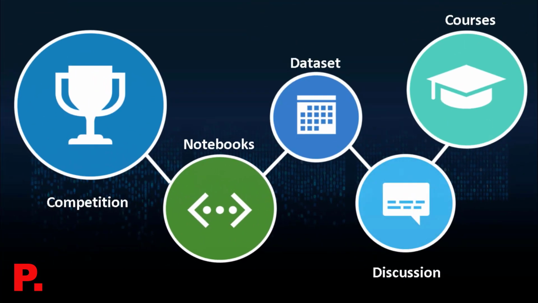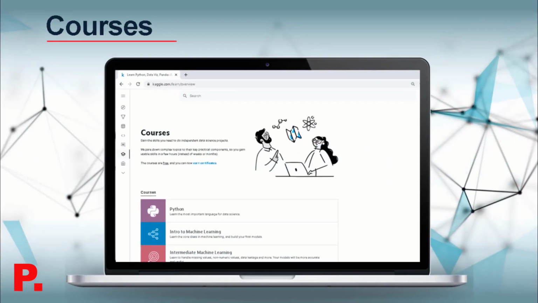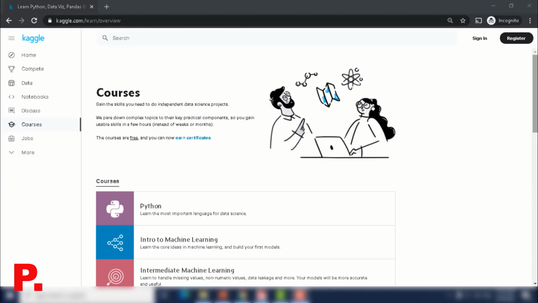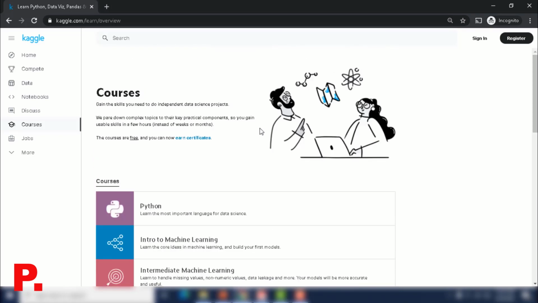So now let us move to the last section, which is courses. The courses section is where you gain the skills you need to do independent data science projects. These courses are free and not lengthy at all. They are very hands-on and easily approachable. The good part is that you can now earn free certifications by completing these courses.